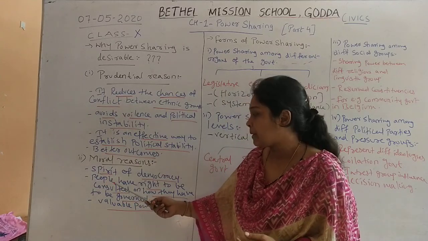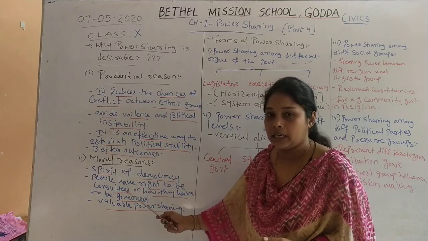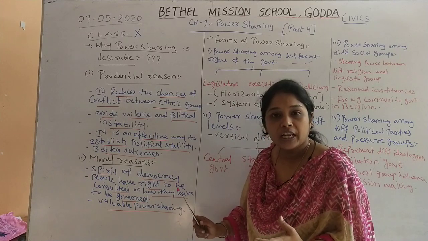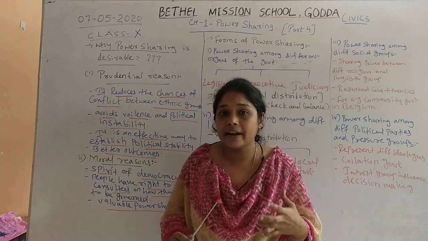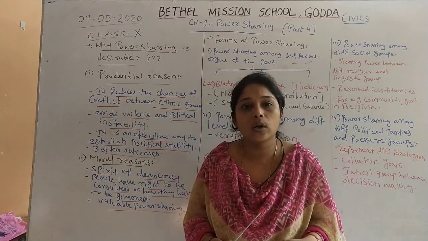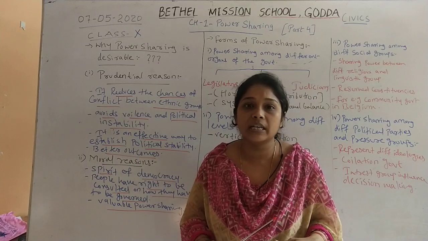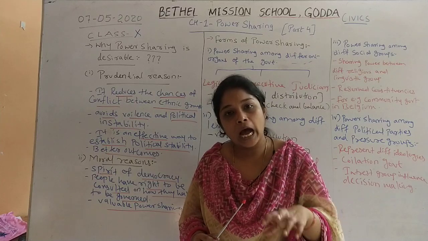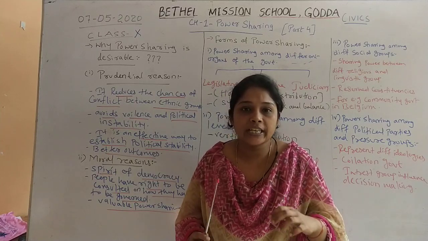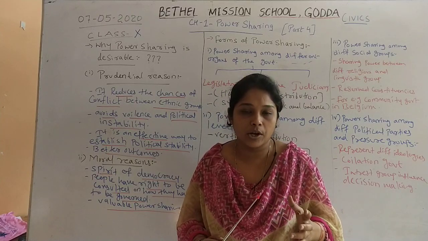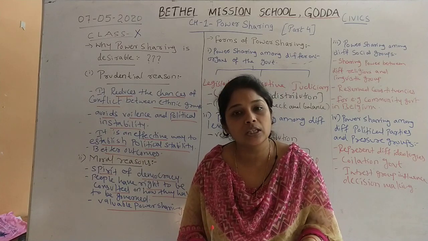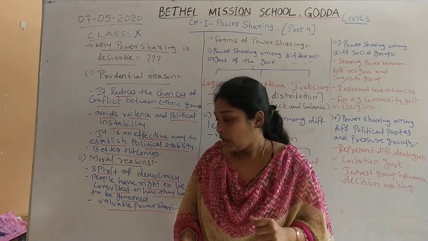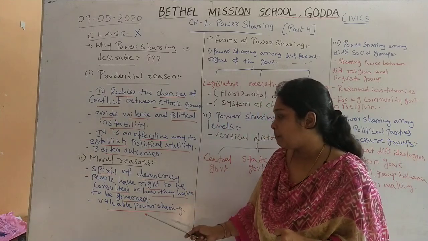Secondly, we say that people have the right to be consulted on how they are to be governed. Power sharing gives citizens the advantage to choose their own government, to select their own representatives, through which they decide who can govern them and how they can be governed. So it gives freedom and equal opportunities to citizens to choose their own representatives who can govern them. And the last one, power sharing is valuable.